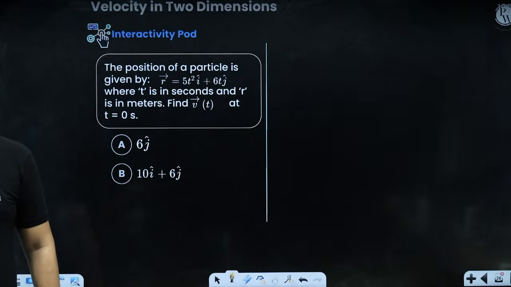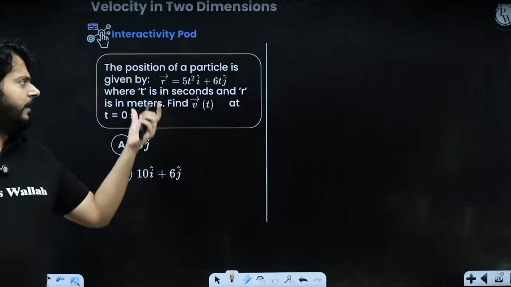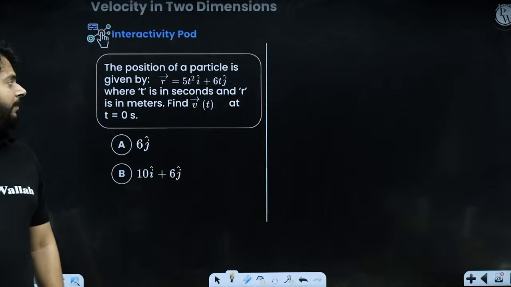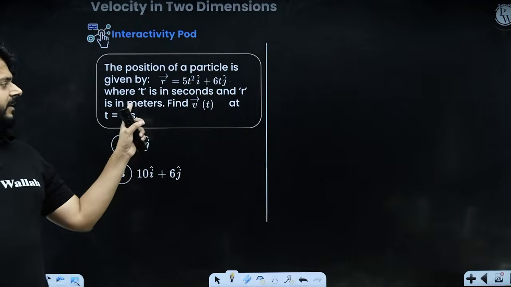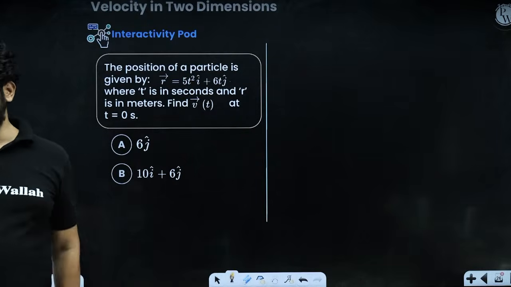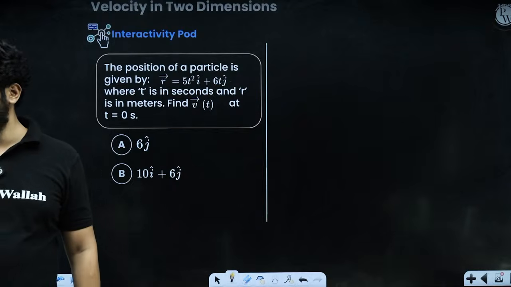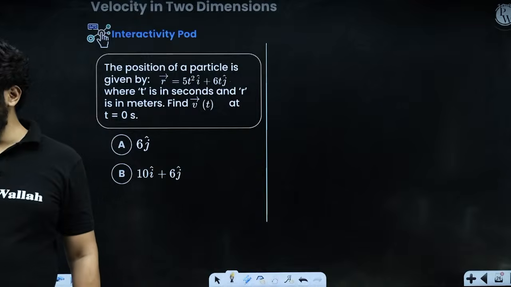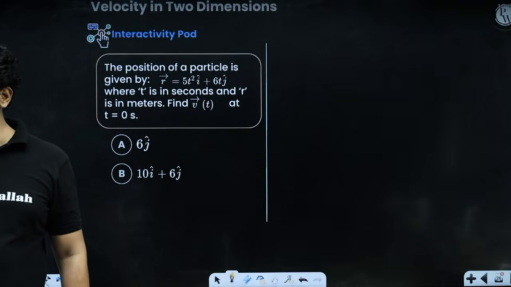Right. So over here, what will happen? Think about it. Look at this numerical and try to solve it. The r vector is 5t square i cap plus 6t j cap, t is in seconds and r is in meter. Find the velocity vector at t equals 0. So think about it and try to solve it. Simple numerical. You should be able to solve it directly based on the concept we have understood.